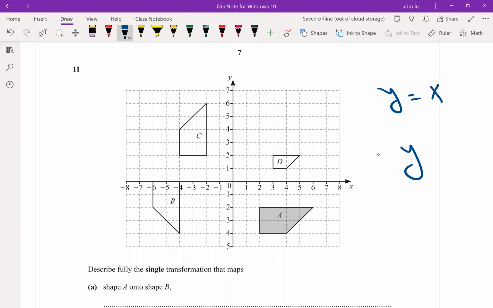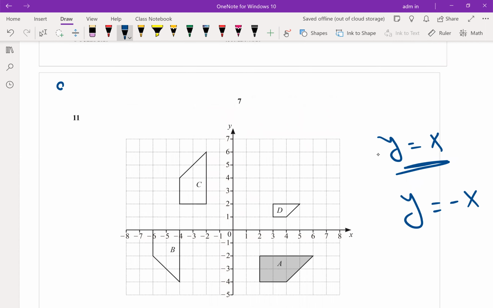How do you know that? Do you remember reflection about y equals x? What do we have to do? Switch the order between A and B. If we have a point A and B, reflection about y equals x will give B and A. If we select any point, like the 90 degrees, this point, or the obtuse angle, it's clear this one corresponds to this one.